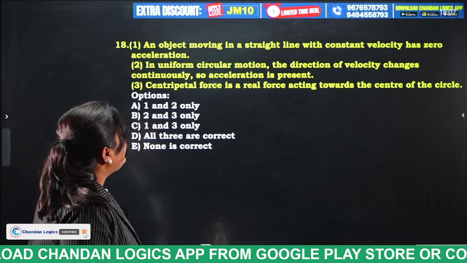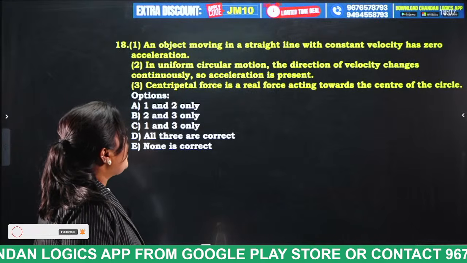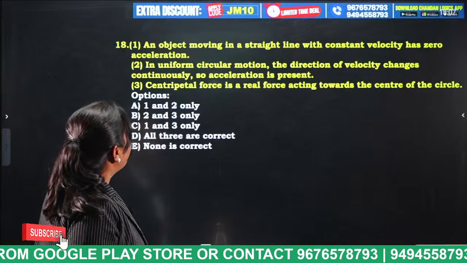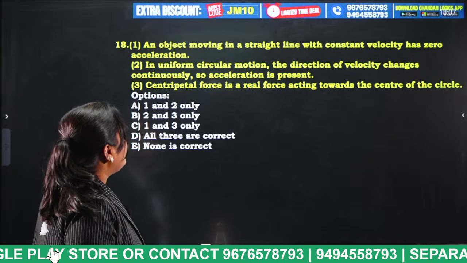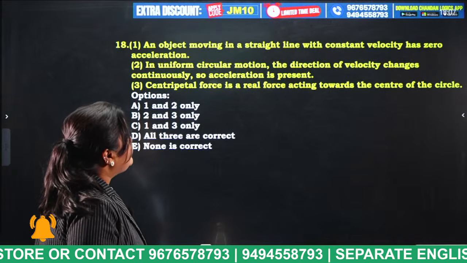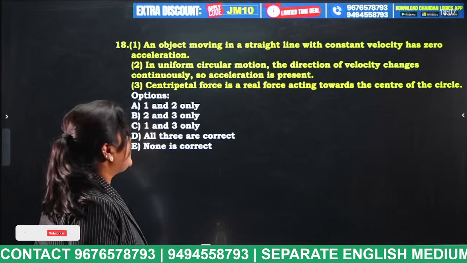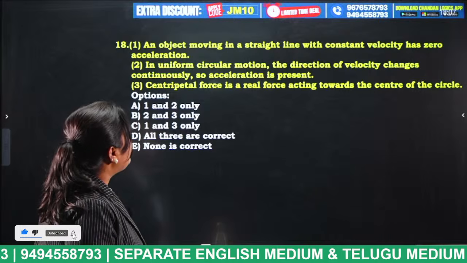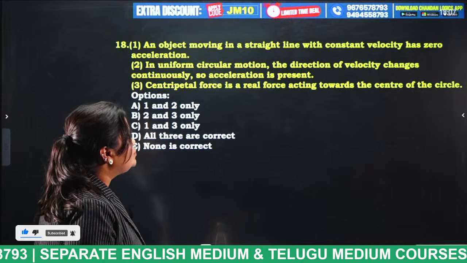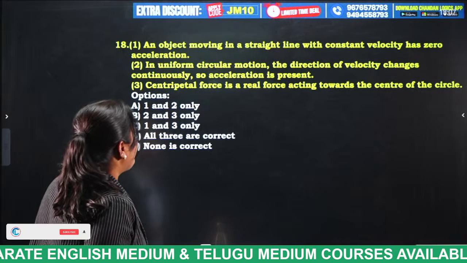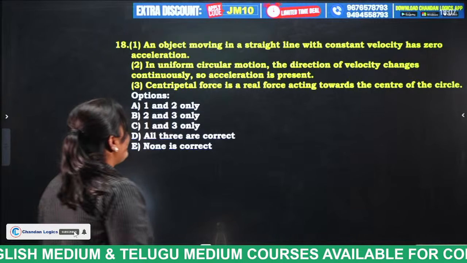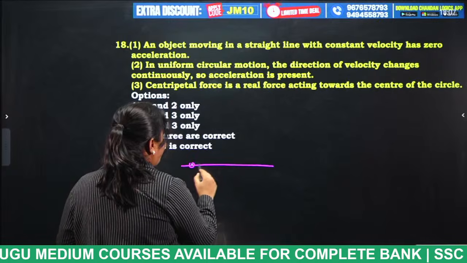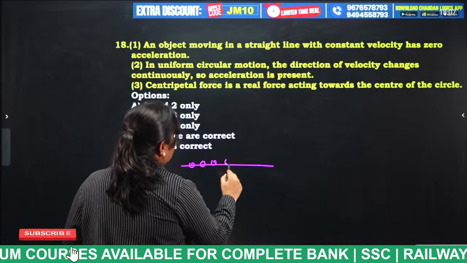An object moving in a straight line with a constant velocity has 0 acceleration. Option number 2, statement number 2: in uniform circular motion, the direction of velocity changes continuously, so acceleration is present. Option number 3: centripetal force is the real force acting towards the center of the circle. So what is it telling, students? Statement number 1: an object moving in a straight line with a constant velocity has 0 acceleration.